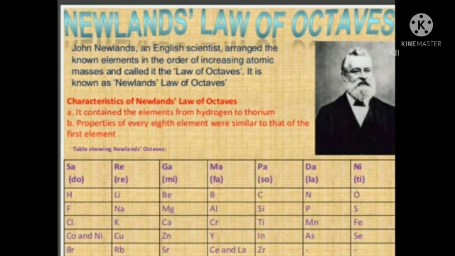What are the characteristics of Newlands Law of Octaves? It contains the elements from hydrogen to thorium. Look at the table. Properties of every eighth element were similar to that of the first element. If you are considering Li, lithium, as the first element, then the eighth element will be Na, sodium. These have similar properties. Similarly, if you are considering beryllium, Be, as the first element, then the eighth element is magnesium, which is similar in its properties.